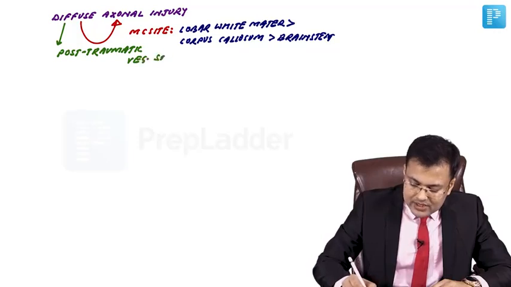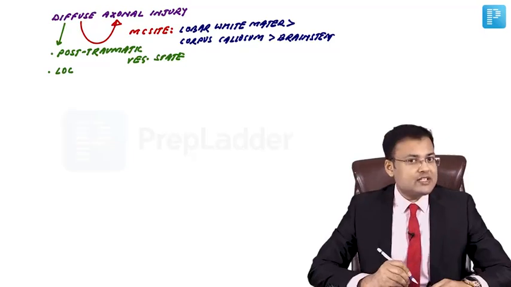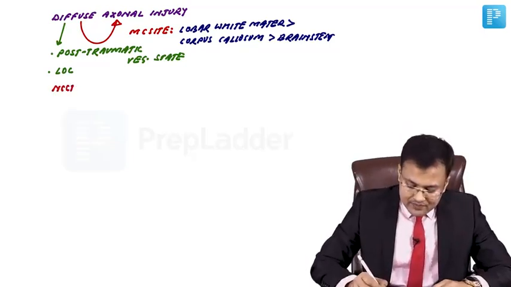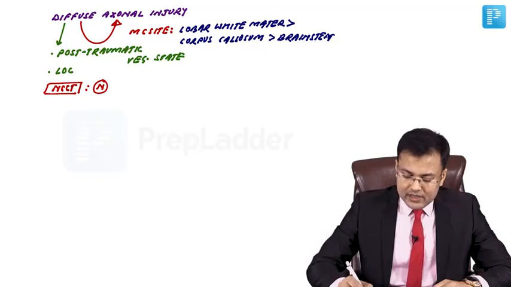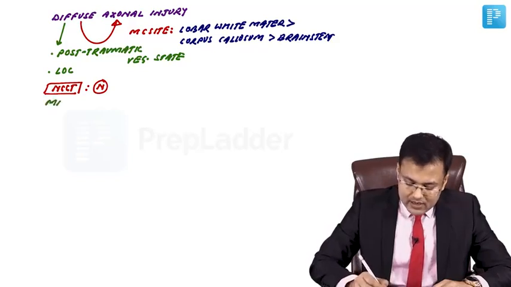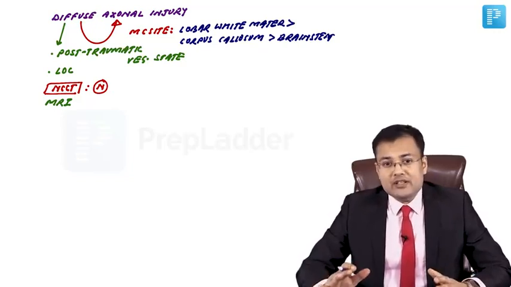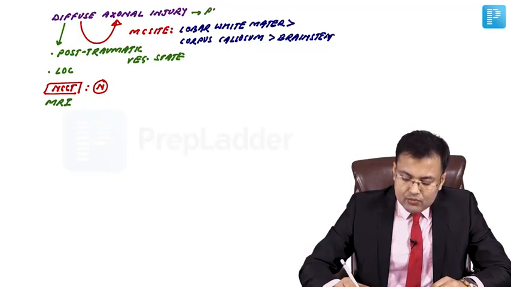When these patients are brought to emergency, there is loss of consciousness. NCCT is typically normal, so you have to remember that NCCT is normal. What is the investigation of choice for diagnosis? It is diagnosed by MRI. Problem: diffuse axonal injury has widespread axonal damage. That's why it has a poor prognosis, extremely poor prognosis.